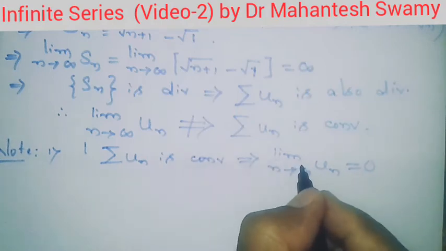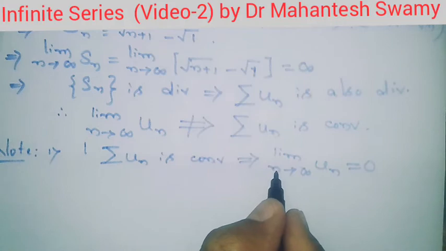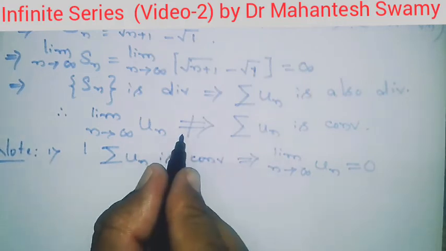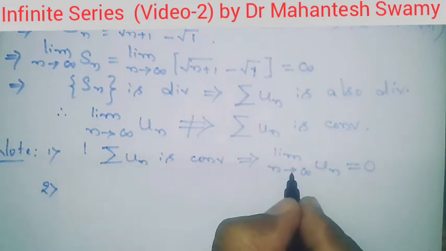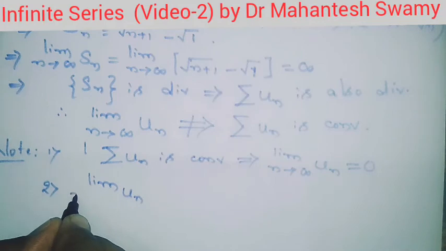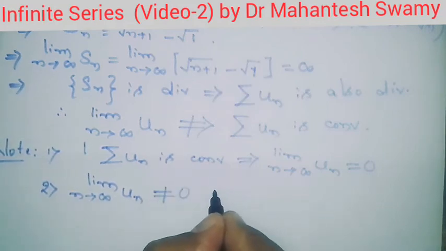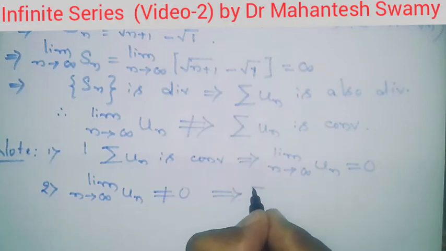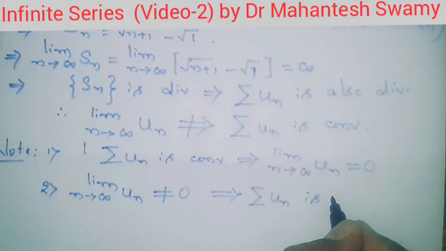This result we proved in the first part of the theorem. But the converse is not necessarily true, as we have established here. But the contrapositive statement of this result is that when the limit of the nth term as n tends towards infinity is not equal to 0, then summation un is not convergent, that is, it is divergent.